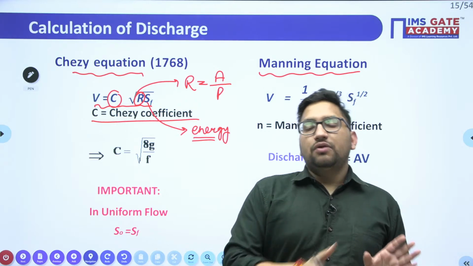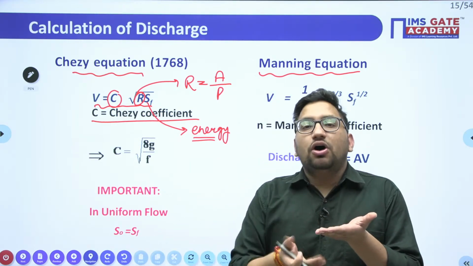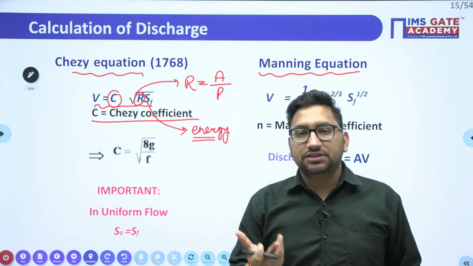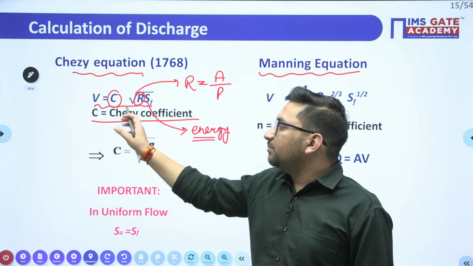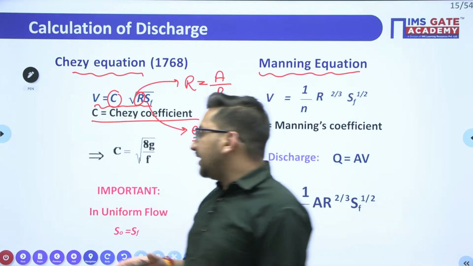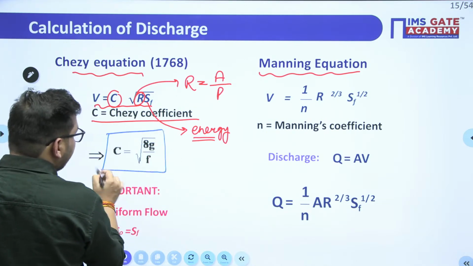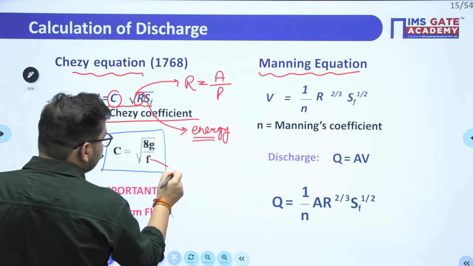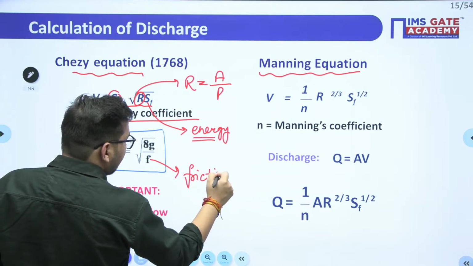As we know, when the water is flowing through a particular channel, that channel geometry or channel material will have some roughness. So depending upon that material, this Chezy's constant will be there. Also you can calculate it with the help of C is equal to under root of 8g upon F. What is this F value? This F value is nothing but your friction factor.